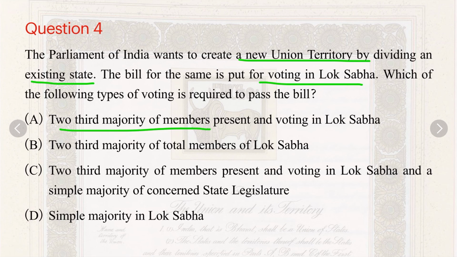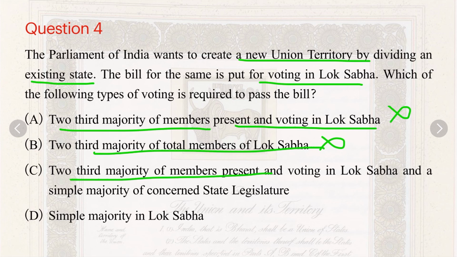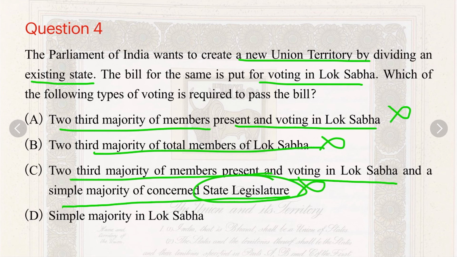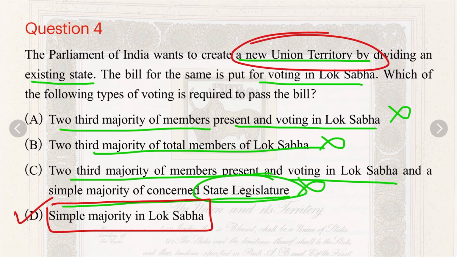Two-third majority of members present and voting in Lok Sabha, no. Two-third majority of total members of Lok Sabha, no. Two-third majority of members present and voting in Lok Sabha, and a simple majority of the concerned state legislature, no. The state legislature has no role in this. Simple majority in Lok Sabha, this is our answer. A simple majority, that is a majority of members who are present and voting, is enough to pass such a bill to create a new union territory, and this has been described in Article 3.